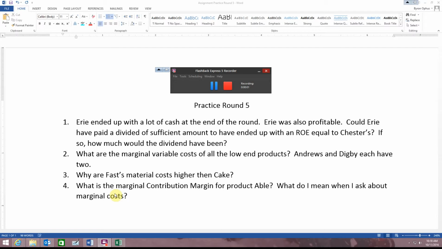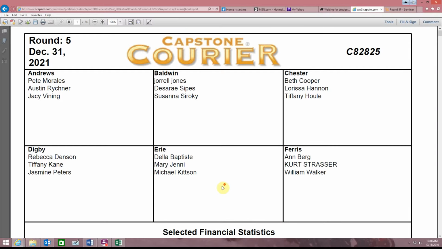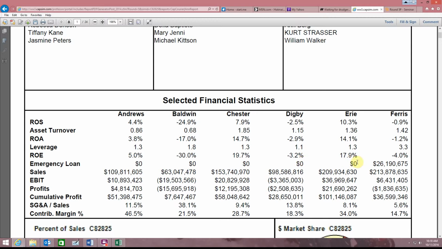Let's take a look at the assignment for round 5P. We've got 4 questions, and the first being that Erie ended up with a lot of cash at the end of the round. Erie was also very profitable. Could Erie have paid a dividend of sufficient amount to have ended up with an ROE equal to Chester? Chester actually had the higher ROE. So all of this is right up here.